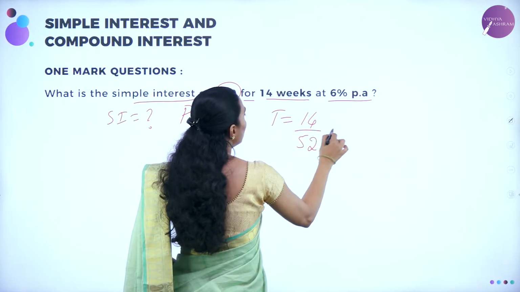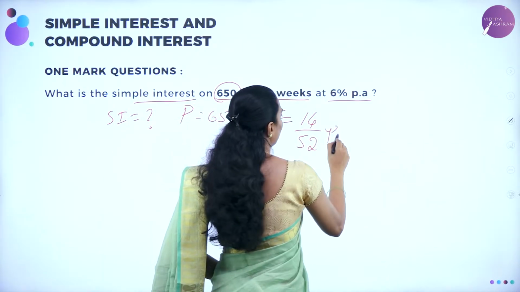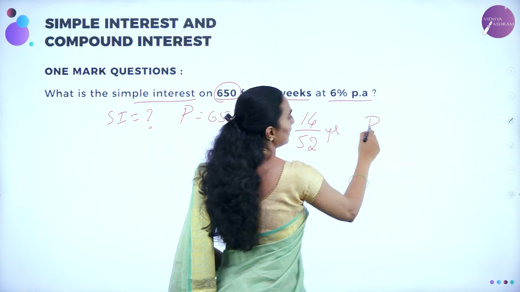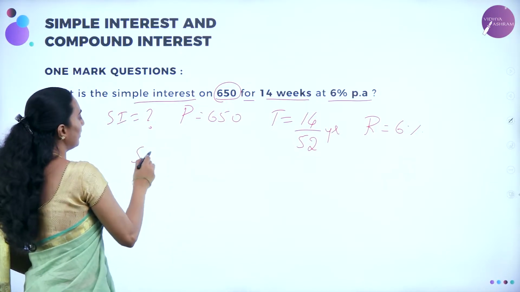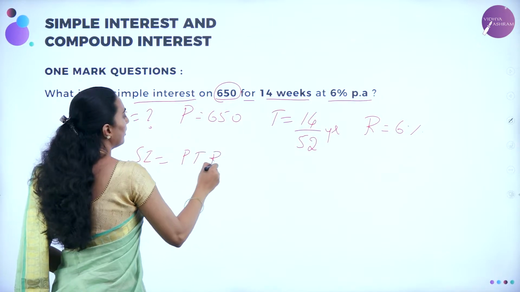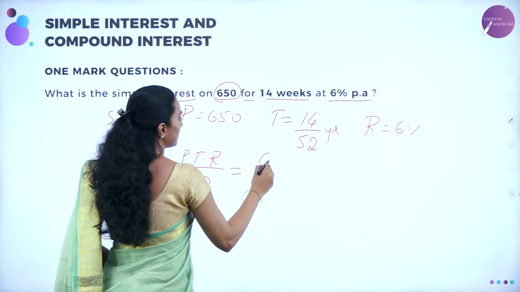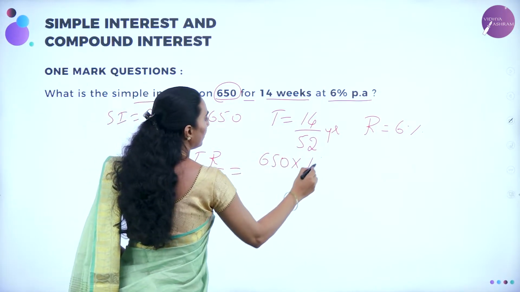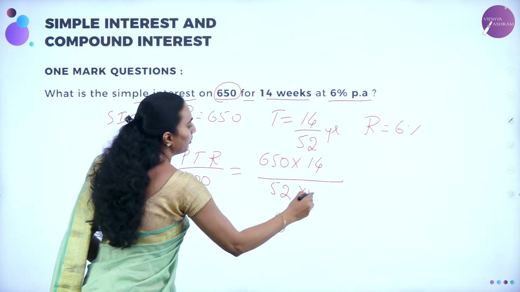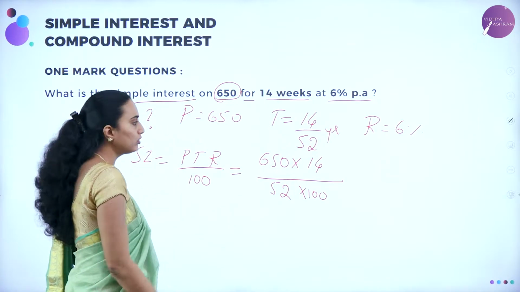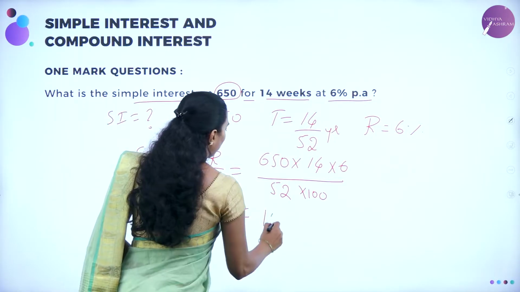You are going to convert, which you are going to get as 0.25. Let me keep it as it is, otherwise 14 by 52 year. Now R is 6%. Correct? R is 6%. Now let me calculate. SI = PTR divided by 100, which is P into T into R: 650 into T, which is 14 divided by 52, and 100 is here. So 52 into 100, 14 by 52. Understood? And into 6%. So the answer for this question will be 10.5.